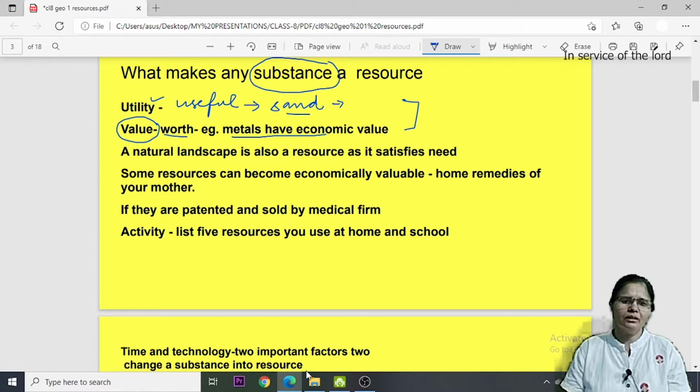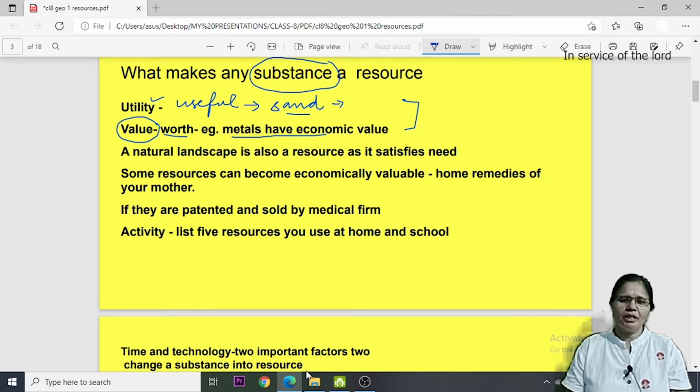A natural landscape is also a resource as it satisfies the need of the human mind. It entertains us. If you look at a natural landscape, you can say that it has no value. But sometimes if it is fulfilling our need, it can be classified as a resource.